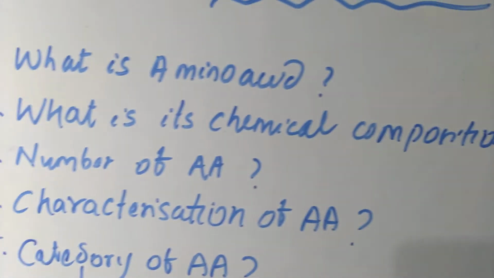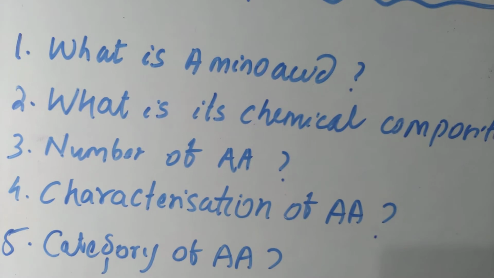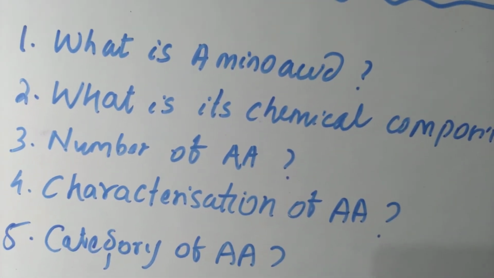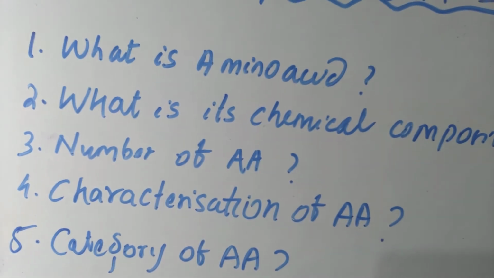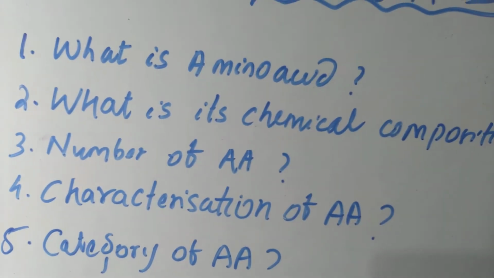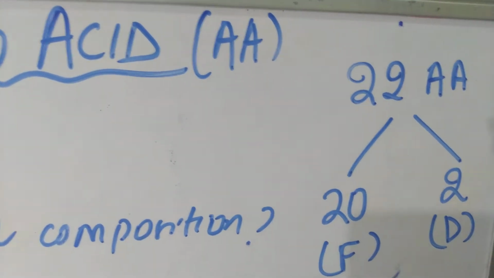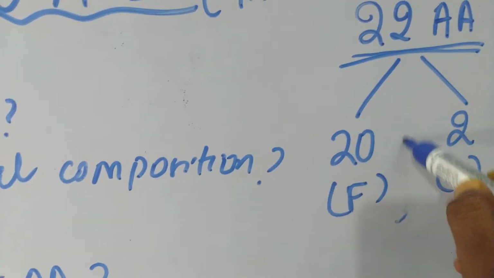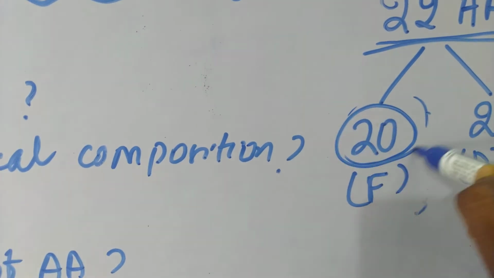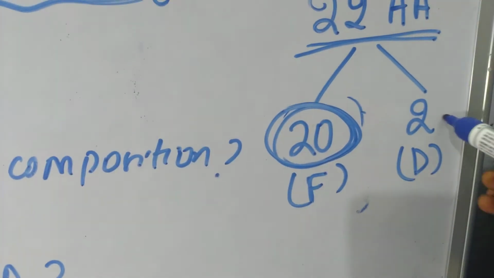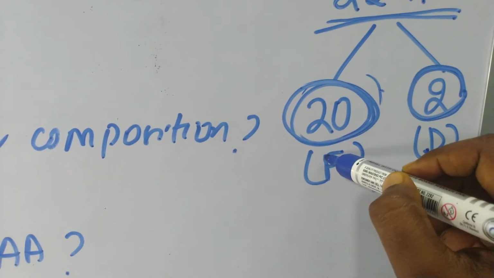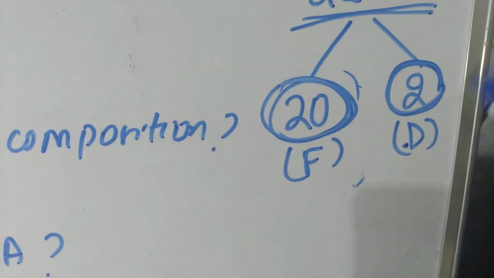Let's go to the next question, number of amino acids. So there are 22 amino acids, but out of those 22 amino acids, there are 20 amino acids which are fundamental amino acids, and 2 amino acids that are derivatives of those 20 fundamental amino acids.